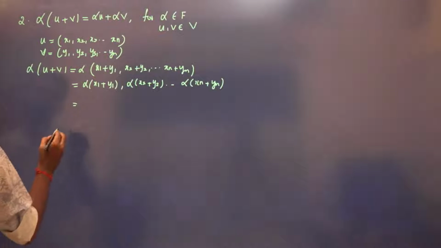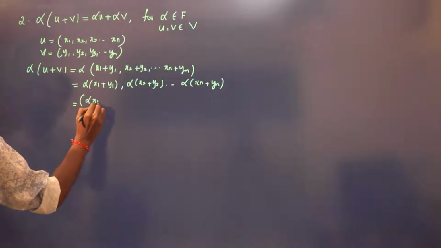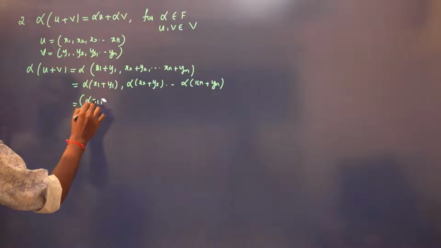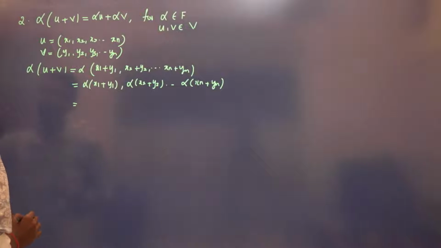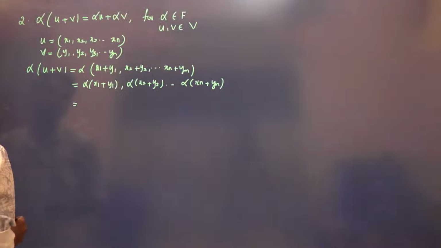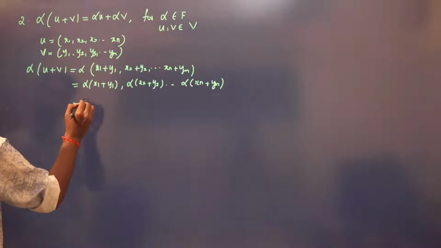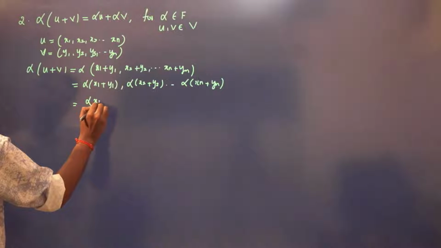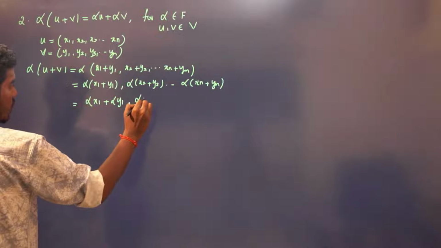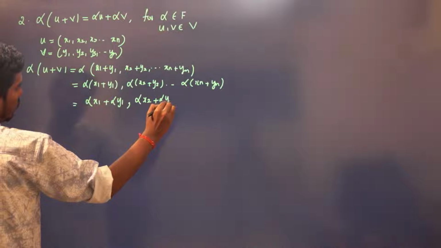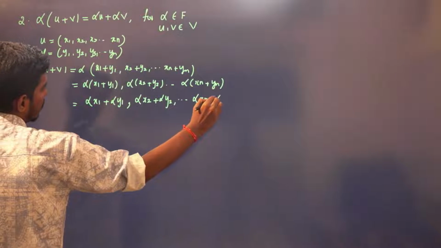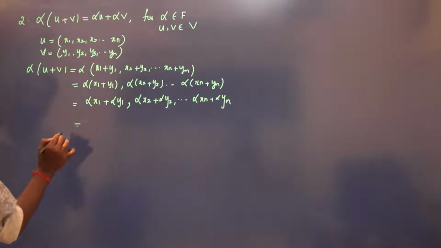This is alpha x1 plus alpha y1, alpha x2 plus alpha y2, and so on up to alpha xn plus alpha yn.